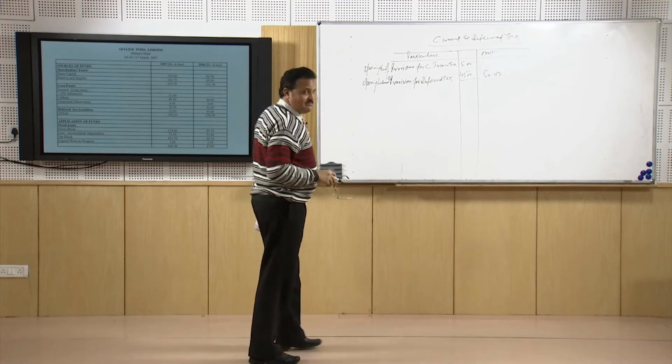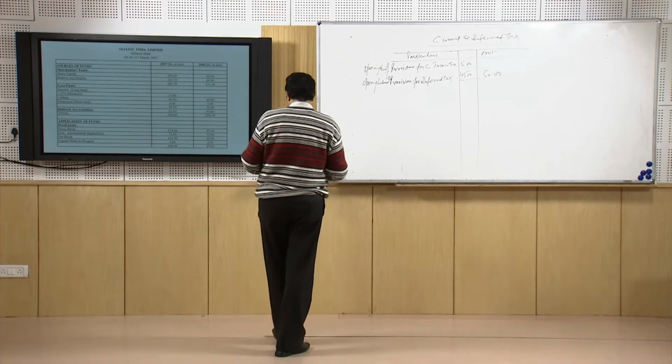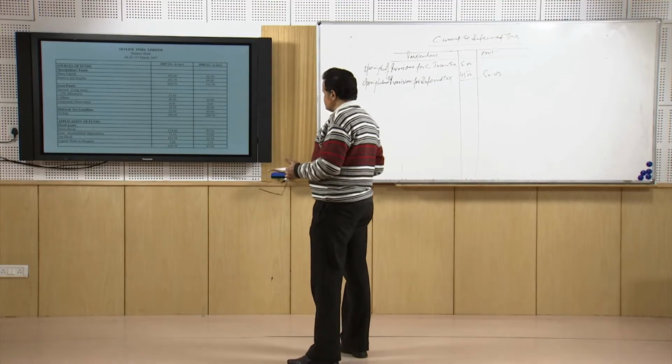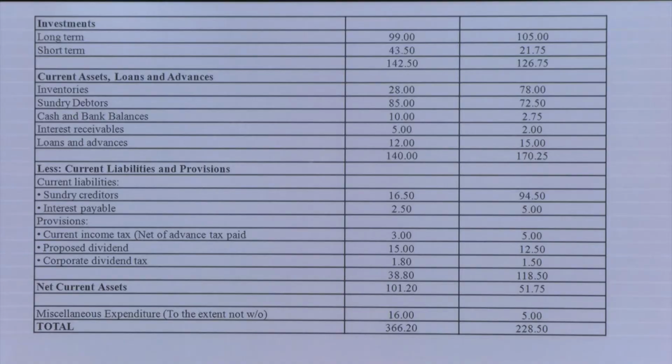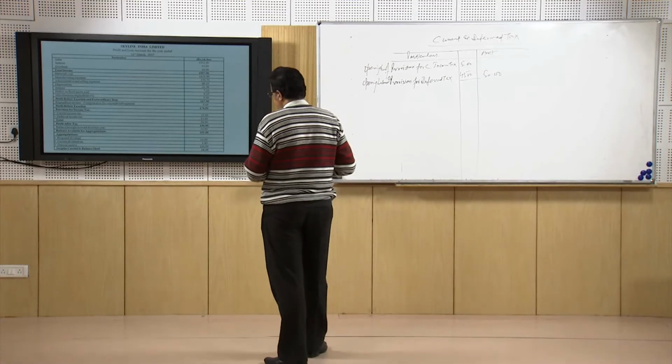So, total it is 50 lakhs, and now we will be talking about the current taxes provisions which we have made in the profit and loss account. The current income tax given here is 25 lakhs, and then the deferred tax is 15 lakhs.